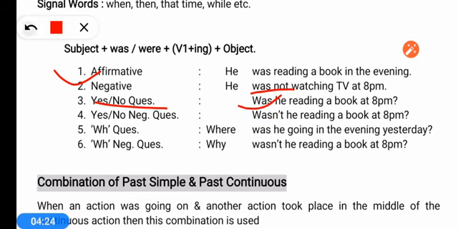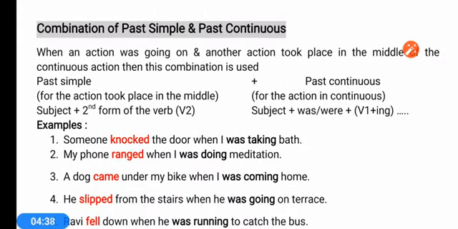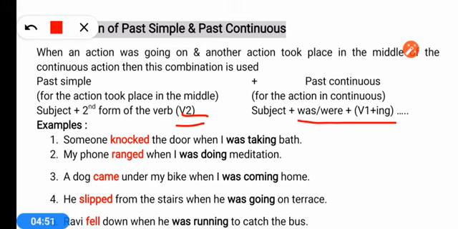Now here you see the most important one, the combination of past simple and past continuous. Actually, past continuous is used mostly in combination with past simple. As I told you earlier, past simple is the second form of the verb, and for making negatives we use did. Past continuous is was, were plus the ing form, which we just read. So the combination always goes like that: past simple and past continuous. You can see examples here.